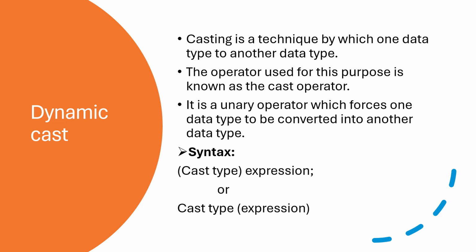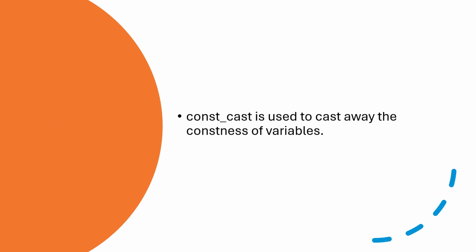After that, dynamic cast. Cast is the technique which converts one type to another type. The operator used for this purpose is the cast operator. In the cast operator's brackets we mention the data type to be converted to. It is a unary operator which forces one data type to be converted into another data type. What will be the syntax? We mention the cast type and give the expression in brackets.